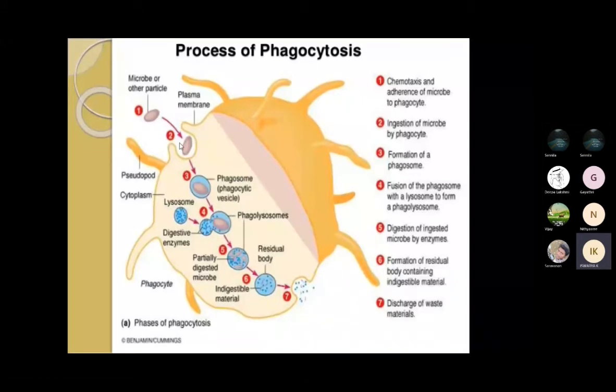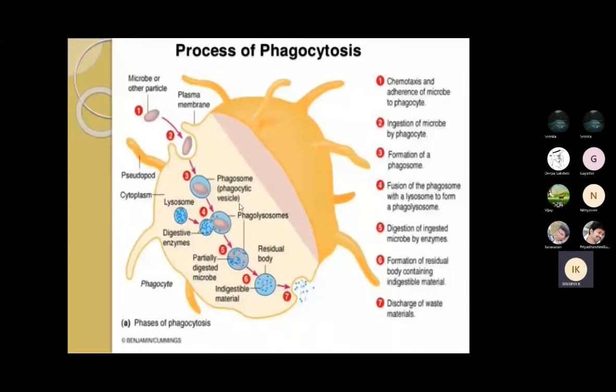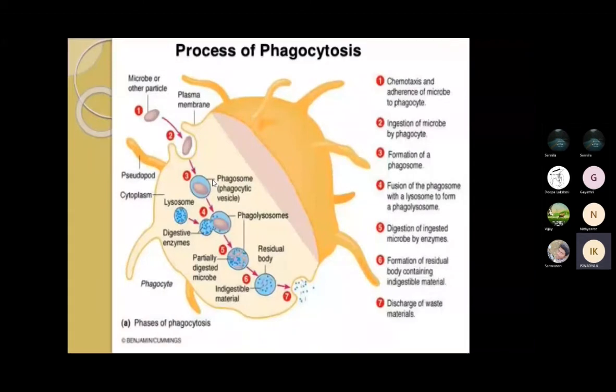It will break the plasma membrane and go inside the phagocyte. This is your cytoplasm, and once it has entered the phagocyte, it will create a phagocytic vesicle, like an envelope or cover, and it will get in contact with the lysosomes.